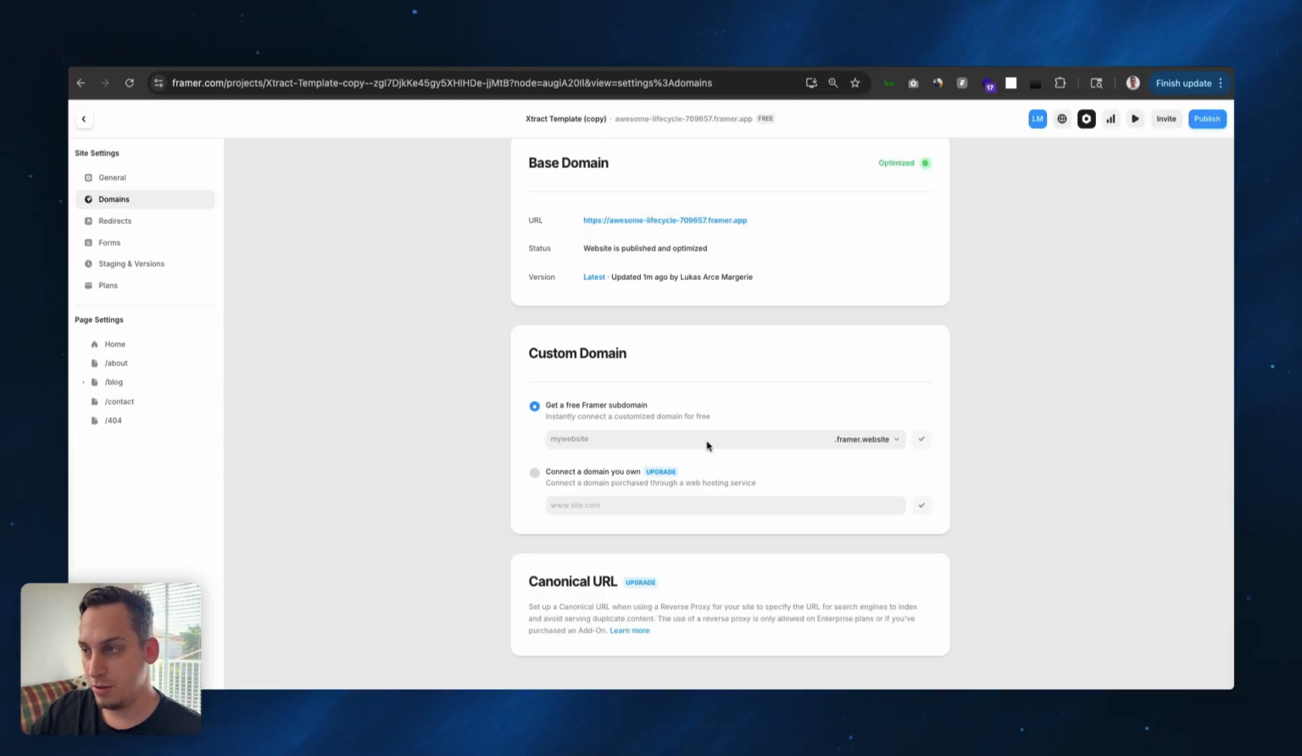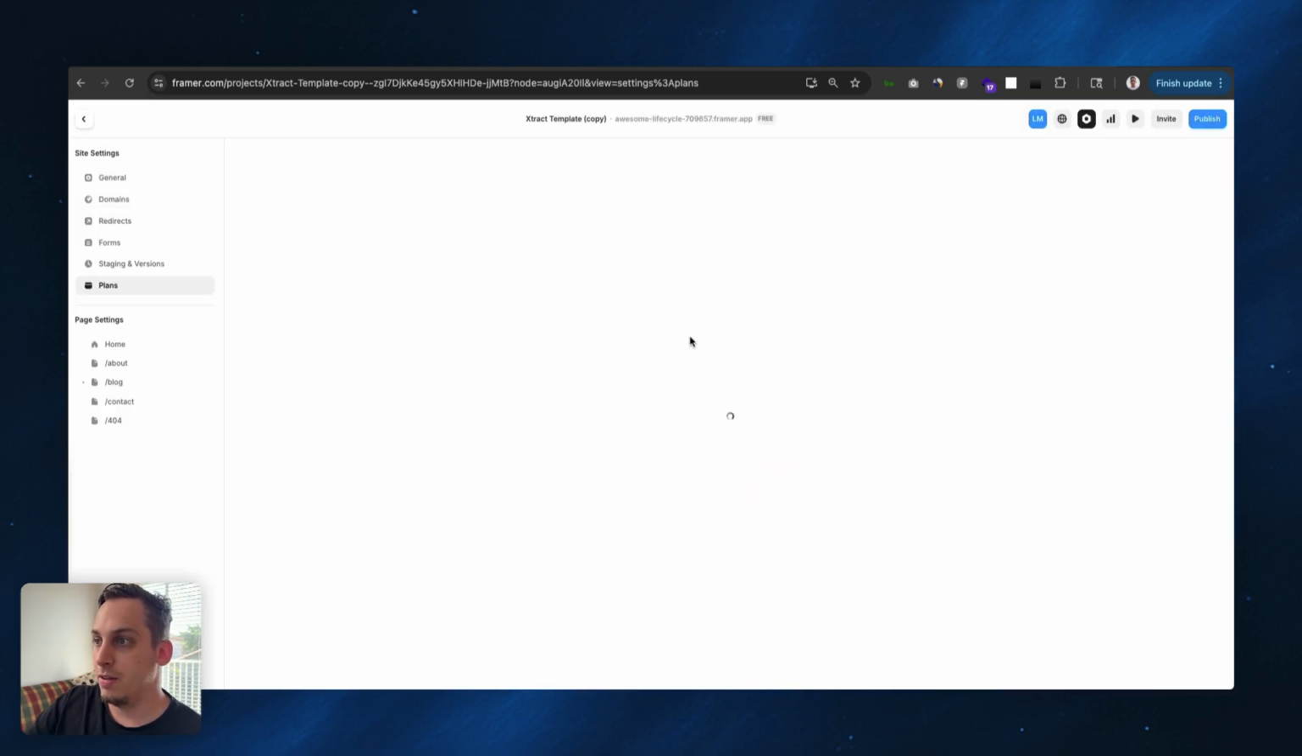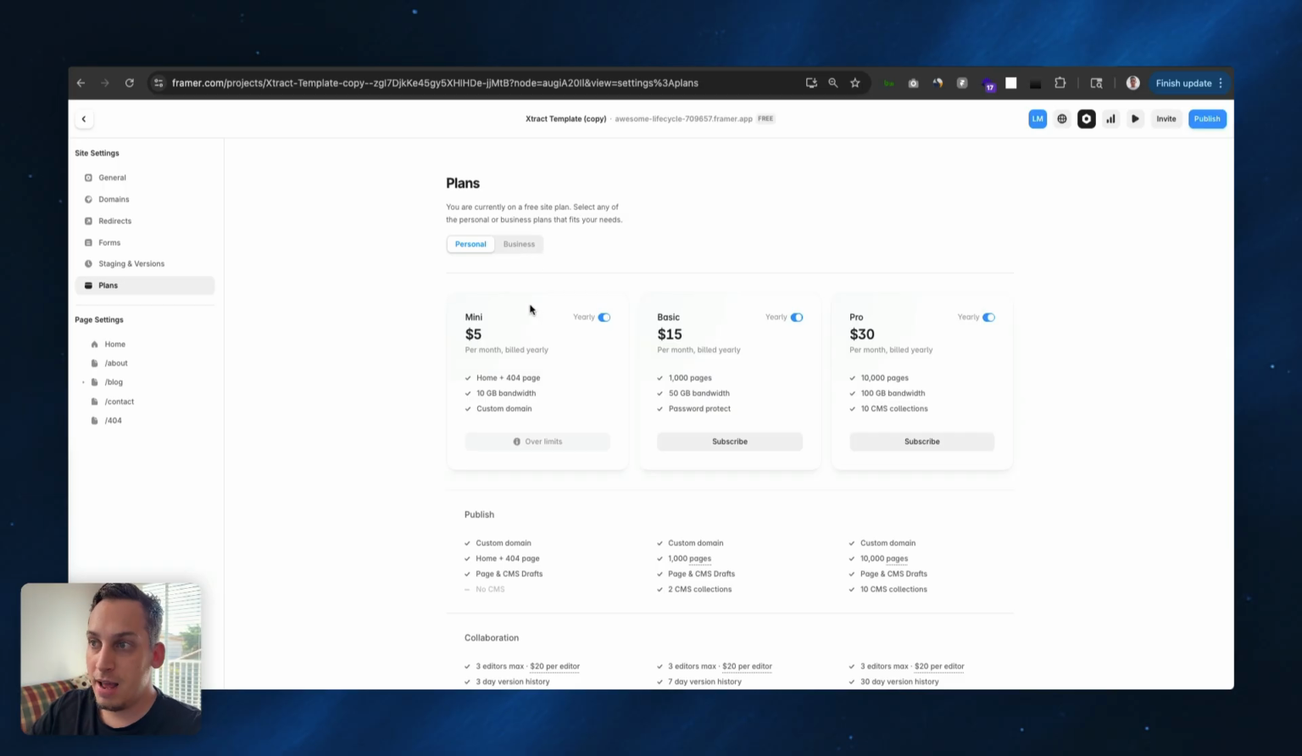You have to basically purchase a plan, but you can connect your own domain, and plans start off at a really good price. You can see over here you can get this mini plan for $5 a month, which is a bargain, because all you have to have is a home page and a 404 page. But you can go for a more expensive plan if you want to have 1,000 pages. You want to have CMS collections, which are basically blog posts to eventually get some organic traffic into